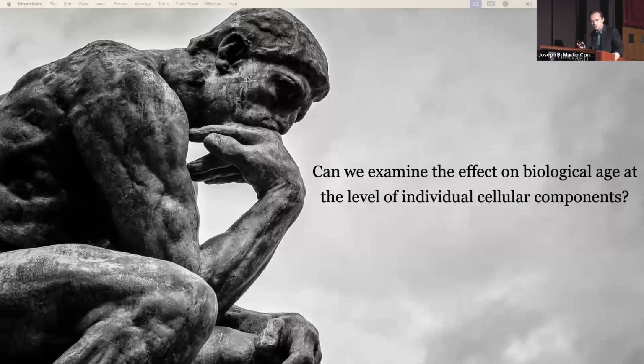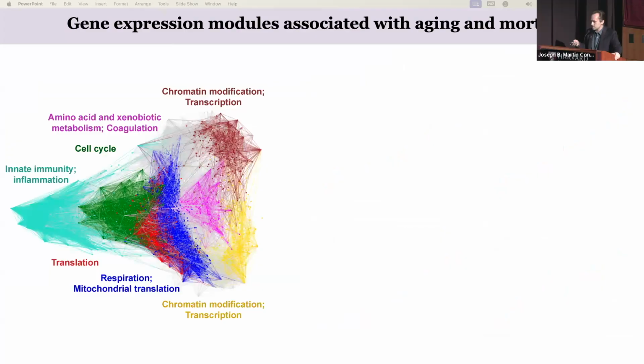Now let's shift our gears to interpretability. So we asked ourselves if we can define certain components of transcriptome, certain clusters of correlated genes. And using clustering analysis, we found 26 consistent modules of correlated genes across aging and lifespan interventions. And interestingly, when we performed functional enrichment analysis, it turned out that individual clusters are enriched for very specific functions. For example, we have a subset of genes involved in inflammation, subset of genes involved in cell cycle, respiration, etc.